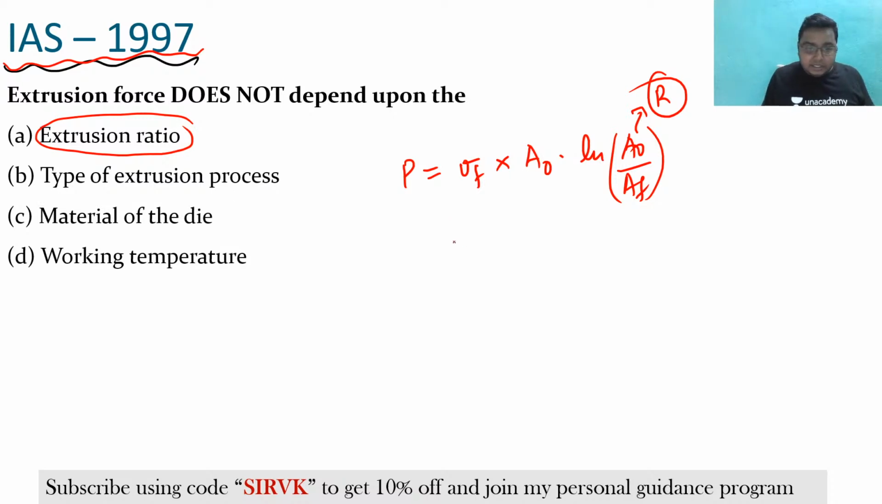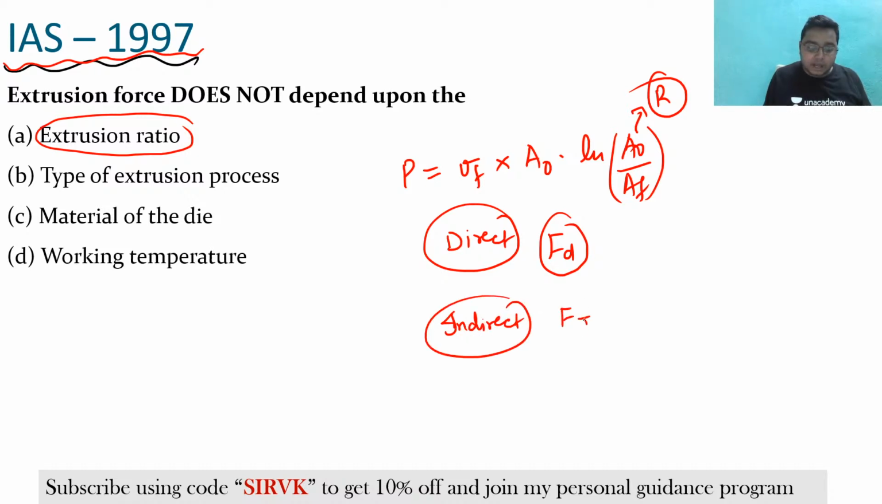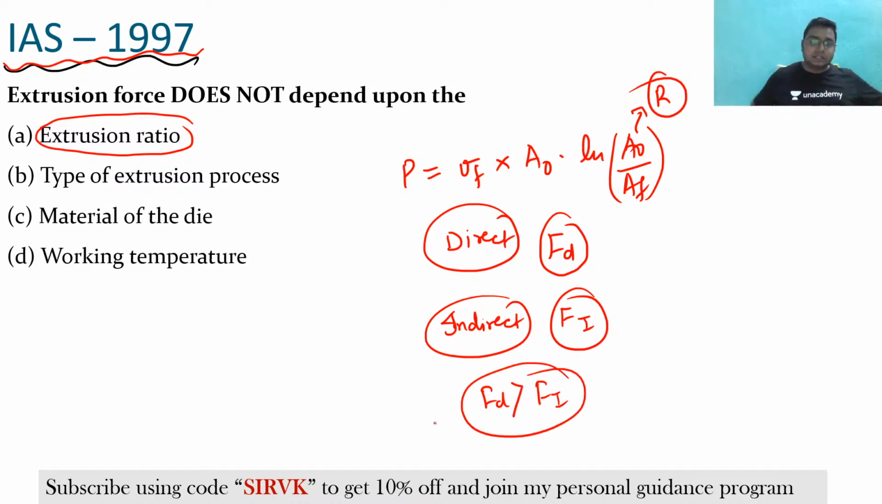Definitely, we have seen that if there is a forward or the direct extrusion process. Suppose this is a direct extrusion process. So we have seen the force in the direct extrusion process and force in the indirect extrusion process. Suppose this is Fi. We have seen that force in the direct is greater than force in the indirect extrusion, isn't it? So if there is a different extrusion process, I will be getting different forces, isn't it? So this is also the type of extrusion process; definitely extrusion force depends upon the extrusion process, whether it is direct or indirect.